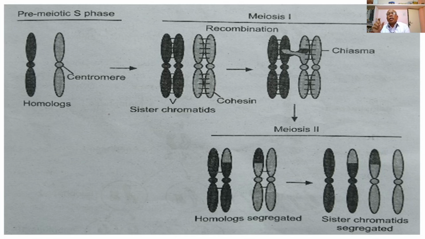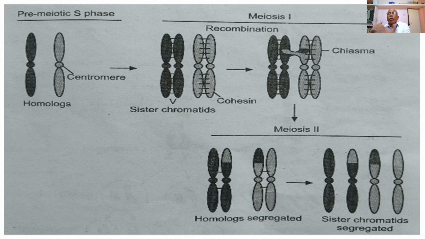This is a resting stage, and there is no DNA synthesis taking place during it. DNA synthesis in meiosis takes place only in interphase 1. So interphase 2 is just a resting phase.